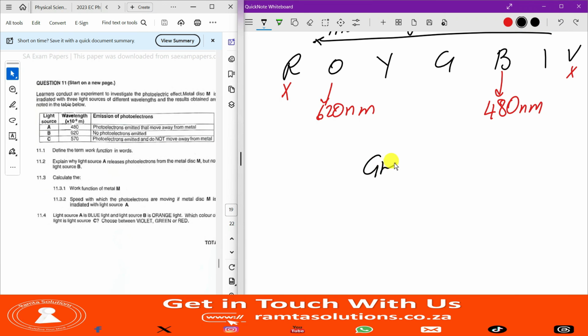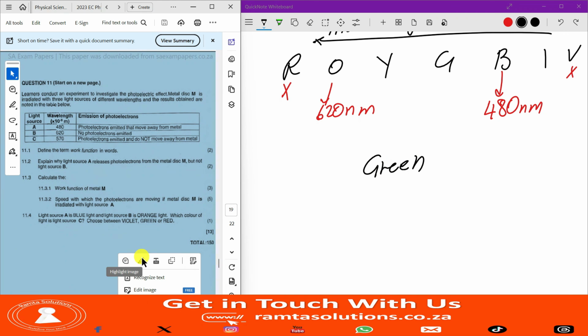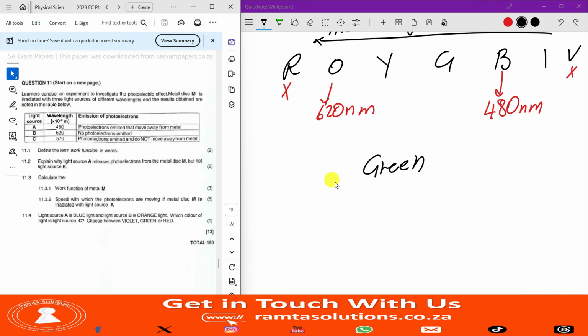Okay, therefore that color is green. So we conclude by saying this light is green. Okay, so light C is green light.